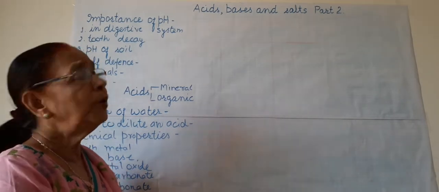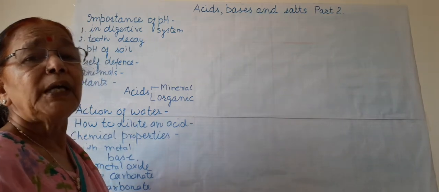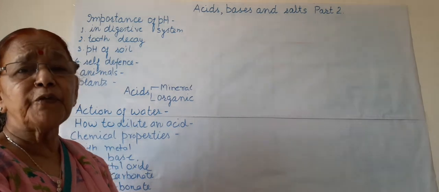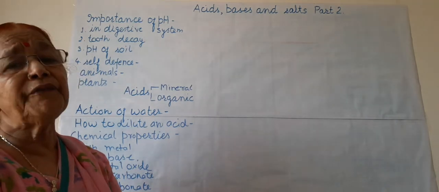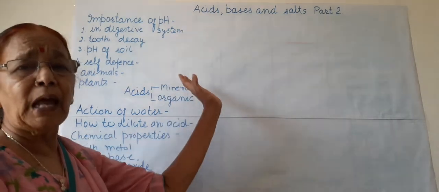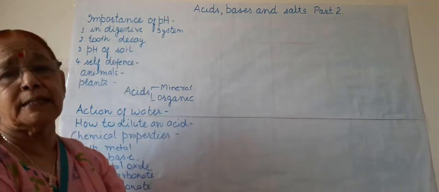So this you know. Now in our daily life, we see some pH values in our different systems. So the importance of pH in day-to-day life we will discuss in brief. So first is our digestive system.